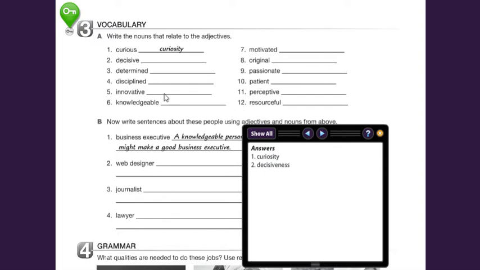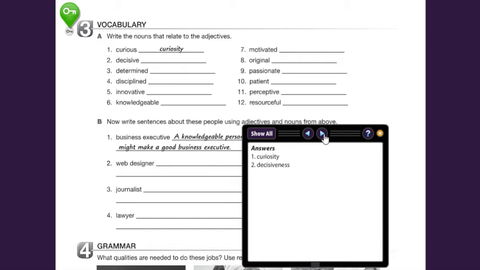Determined is the sound. Remember the ed sounds, they need to be produced depending on the last letter that is next to the ed, right? Because it's not voiceless, it's voiced. It's a voiced sound. It's nasal and there's vibration, so you must pronounce it like a d. So this determined, and then disciplined.